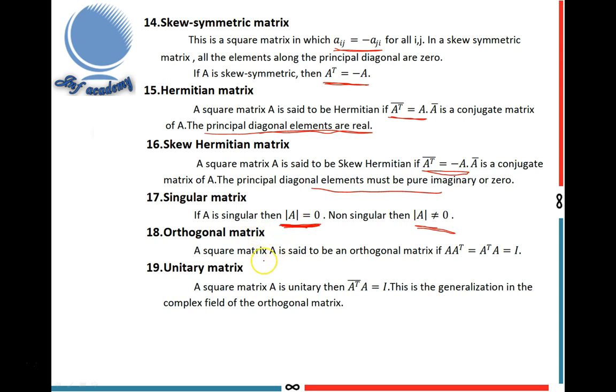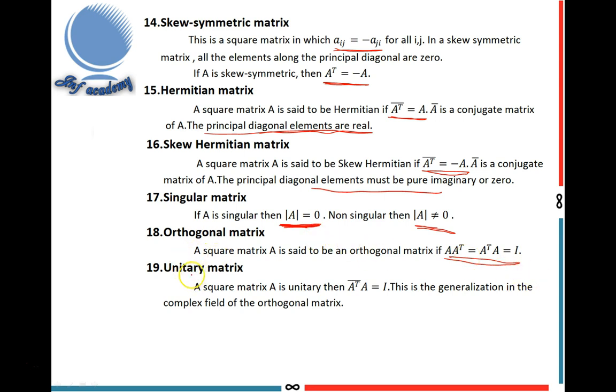Next, orthogonal matrix. A square matrix A is said to be an orthogonal matrix if A satisfies this condition: A into A transpose equal to A transpose into A equal to I. Once again I tell, a square matrix A is said to be an orthogonal matrix if A into A transpose equal to A transpose into A equal to I.